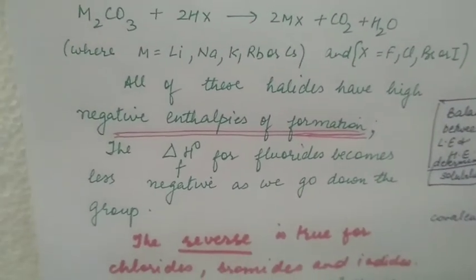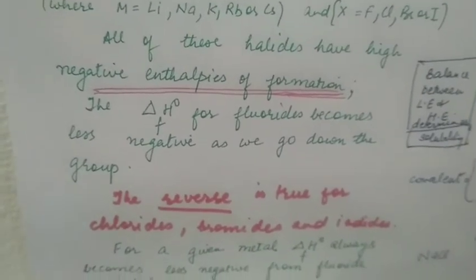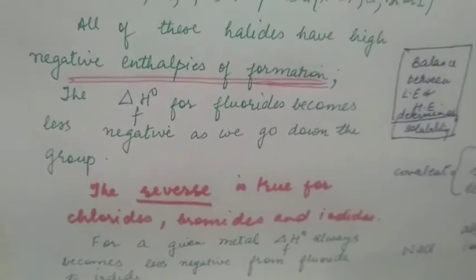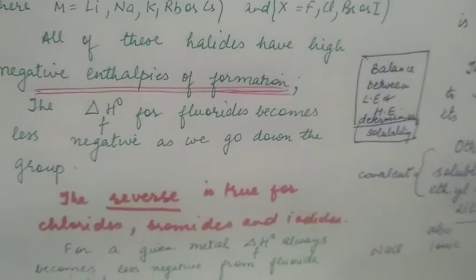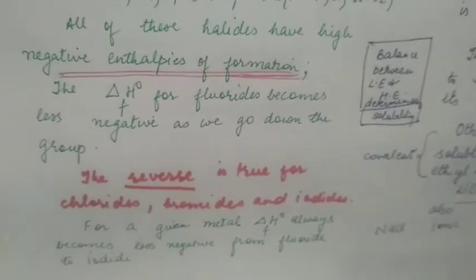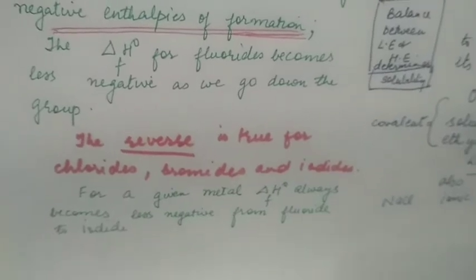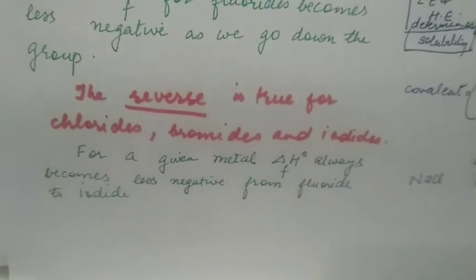All of these halides have high negative enthalpies of formation. The enthalpy change of formation for fluorides becomes less negative as we go down the group. The reverse is true for chlorides, bromides and iodides. The enthalpy of formation becomes more negative as we go down the group.